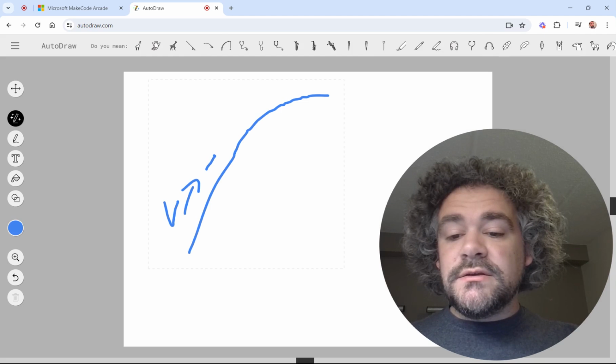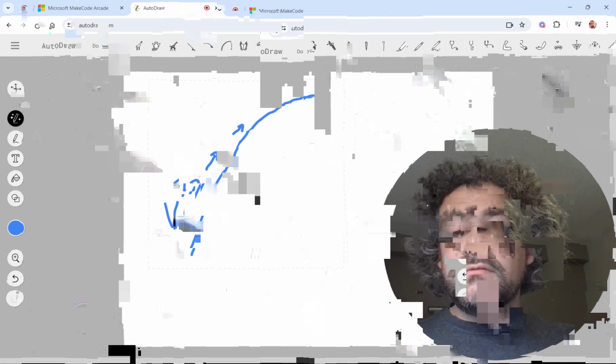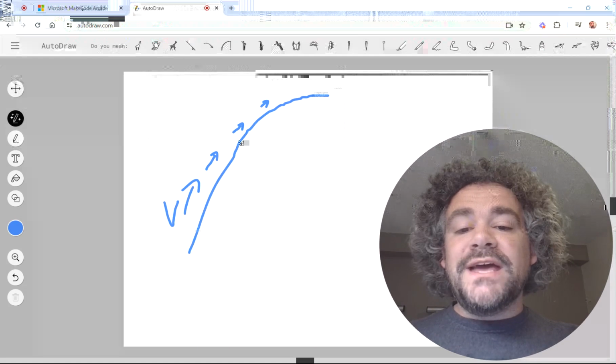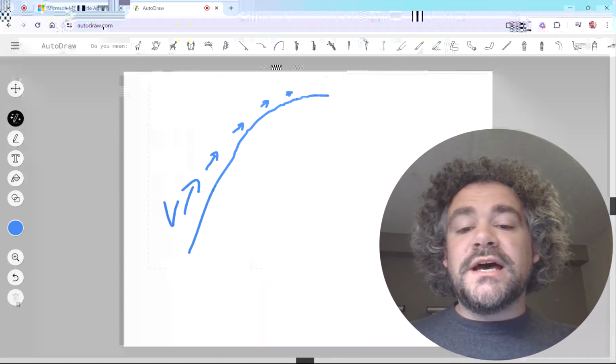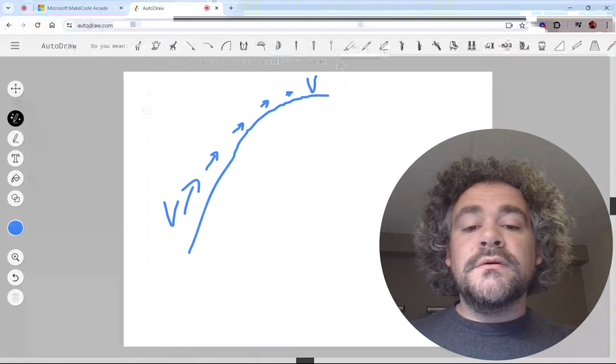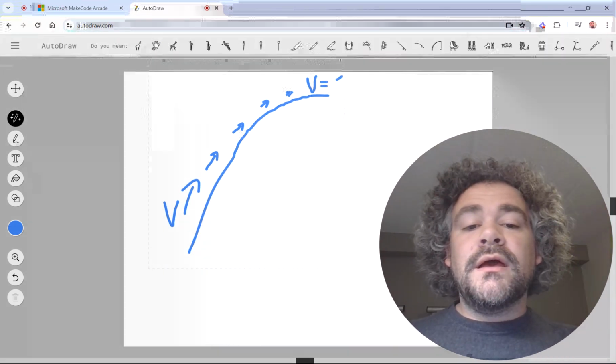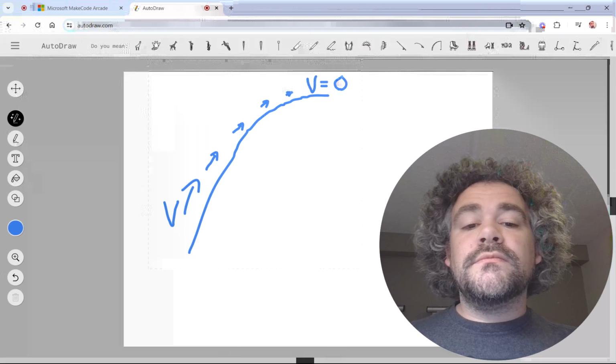The speed is slowing down. I'm using smaller arrows here to represent that it's a smaller velocity. Eventually, at the very tippy top, the velocity equals 0.